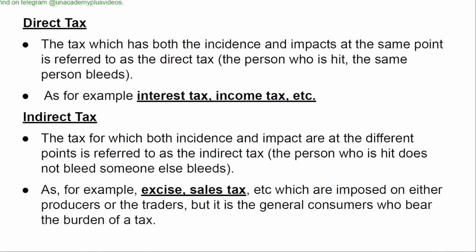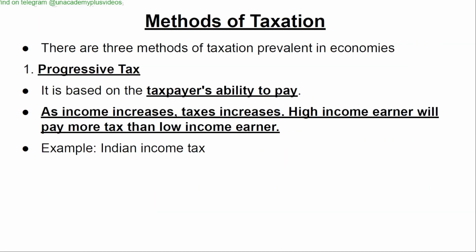Direct tax. The tax which has both the incidence and impact at the same point is referred to as the direct tax. As for example, interest tax, income tax, etc. Indirect tax. The tax for which both incidence and impact are at different points is referred to as the indirect tax. The person who is hit does not bleed, someone else bleeds. As for example, excise, sales tax, etc., which are imposed on either producers or the traders, but it is the general consumers who bear the burden of a tax.